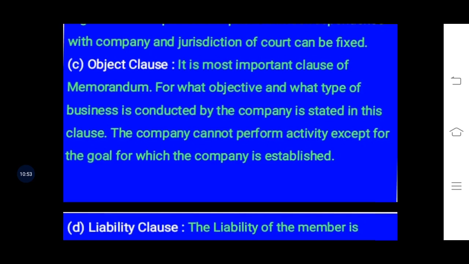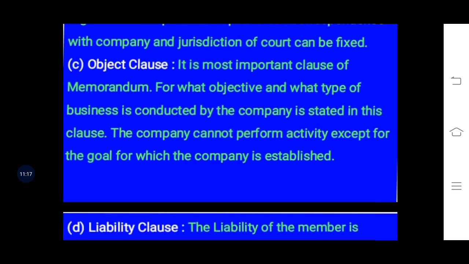It is necessary that every person who comes into a contract with the company should know about the memorandum of association.